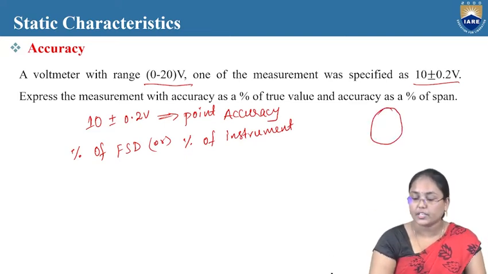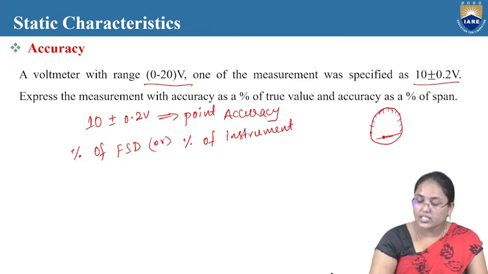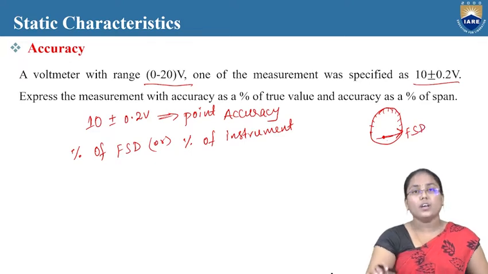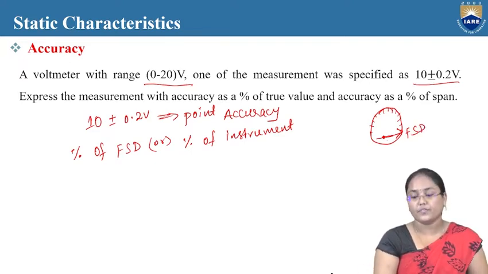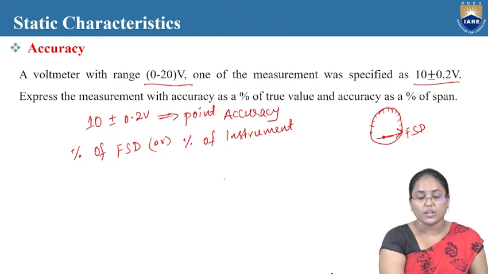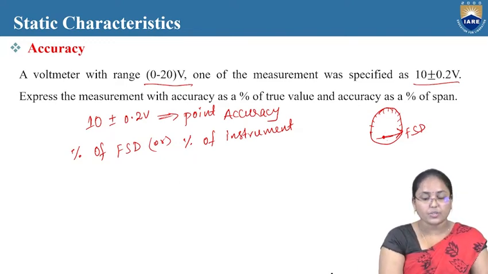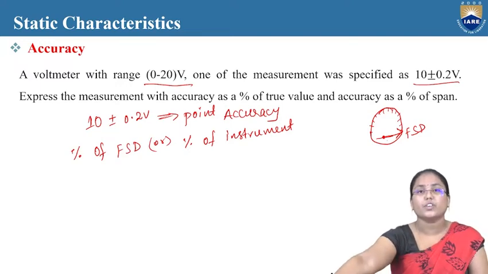So if I take a meter here, there is a pointer over here. So here the pointer can point to any of the values. Now if it points to the highest value, this is the highest full scale deflection in a particular instrument. In any instrument where there is a pointer, the percentage of the full scale deflection, or percentage of instrument, we have to take into consideration. So how much full scale deflection is there?